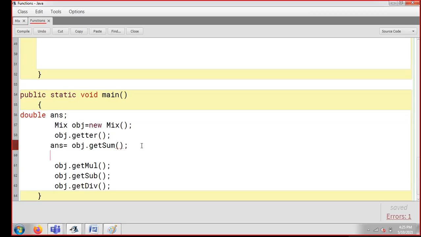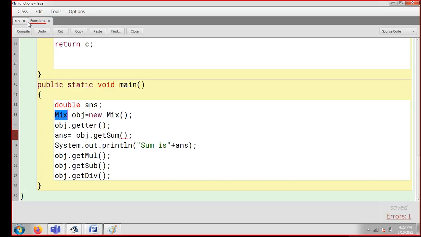So what to do for printing, we know the name of my class is Functions, because I have copied the Mix class and pasted it in Functions. What I'm doing here is creating an object of some other class and calling some other function, so definitely it is not going to work, guys. My class name is Functions, and if I have defined any method or function in my class Functions, I just need to create an object of the same class, then only will I be able to call the function of the related class.